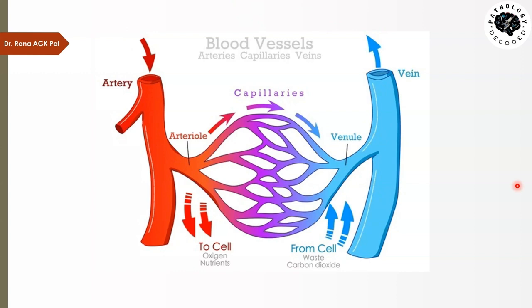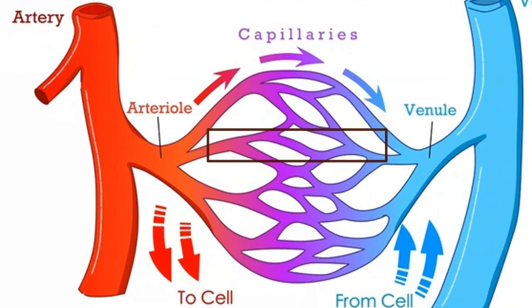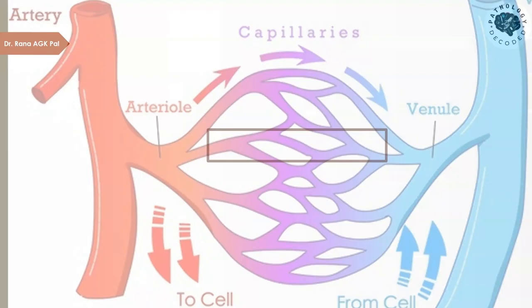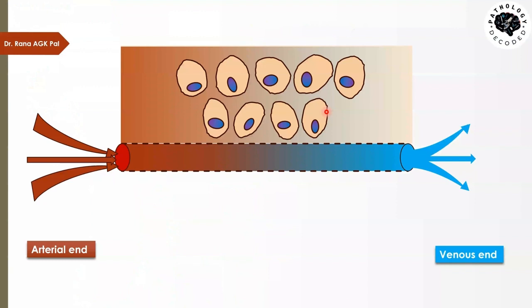Now let's talk about that. We have already understood the concept of hydrostatic pressure and oncotic pressure. Now if I have to diagrammatically represent only this much part of the tissue, it would be something like this. I have got the tissue. In that tissue there are cells, and blood is flowing in the vessel. This is a capillary. Remember, these capillaries have very small gaps in them, so they are, you can say, a semi-permeable membrane.